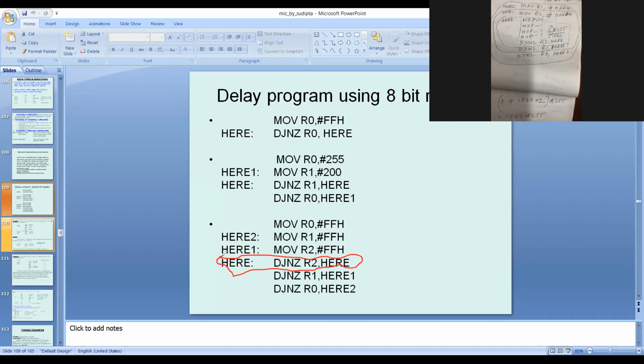Yes, sir. So 510 is the total machine cycle for the here loop.